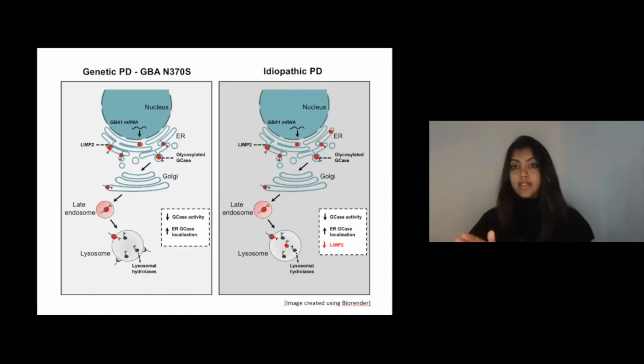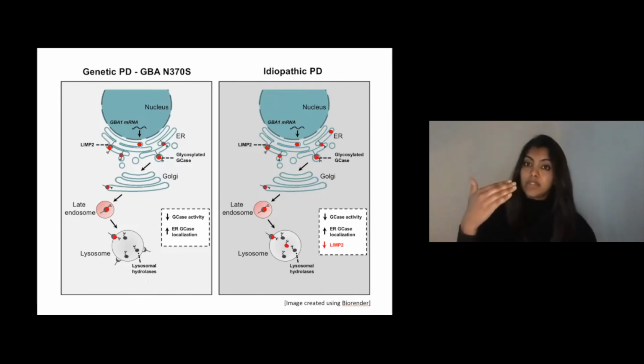And in the idiopathic PD case, our hypothesis is that it's the reduction in the LIMP2 level that's affecting the trafficking of the protein from the ER to the lysosome, thereby leading to reduced lysosomal GCase activity. So more broadly, such alterations in lysosomal enzyme activity and subsequent lysosomal dysfunction can lead to deficits in cellular degradation pathways, and such changes in more vulnerable cell types, such as the dopaminergic neurons in the case of Parkinson's disease, could be detrimental and could eventually lead to their neurodegeneration.